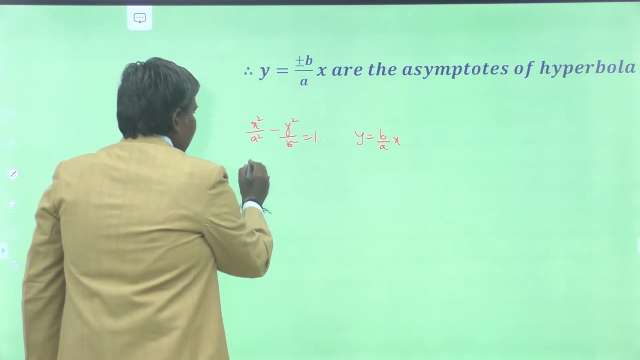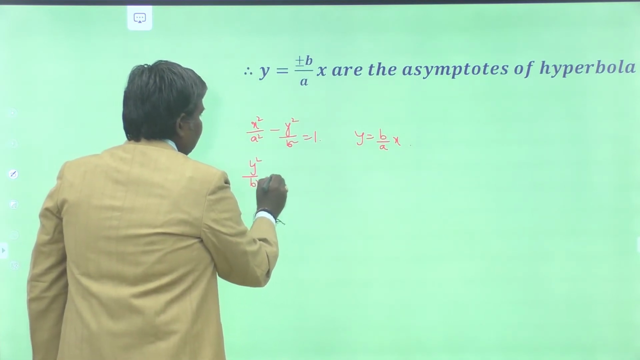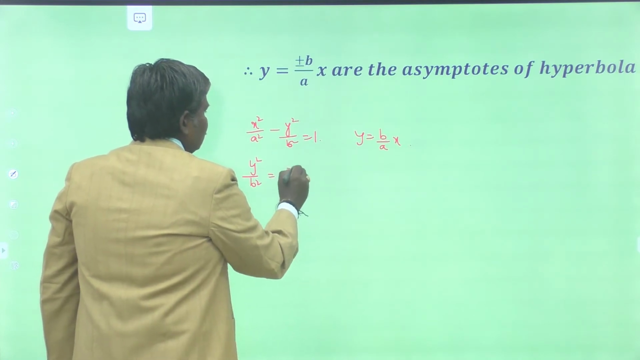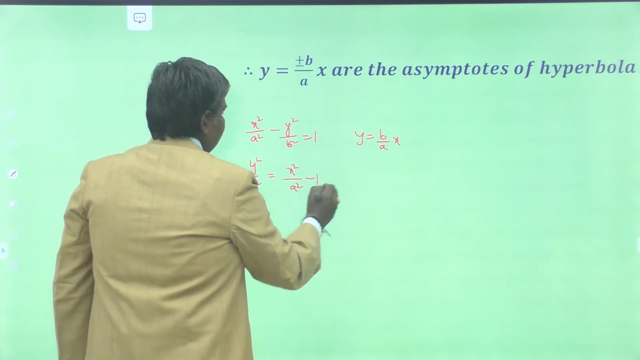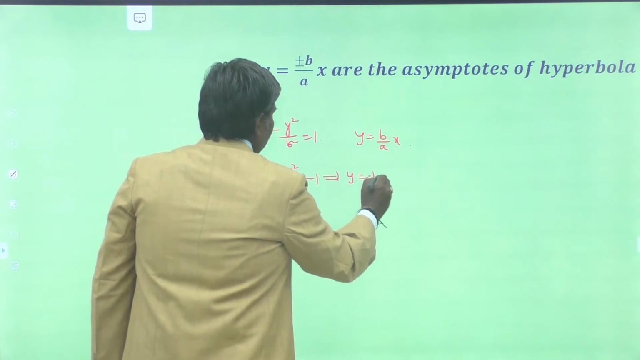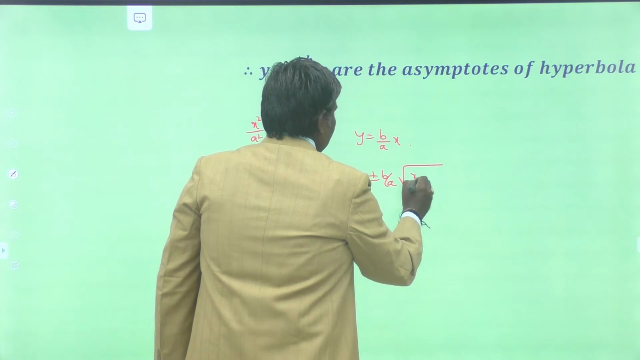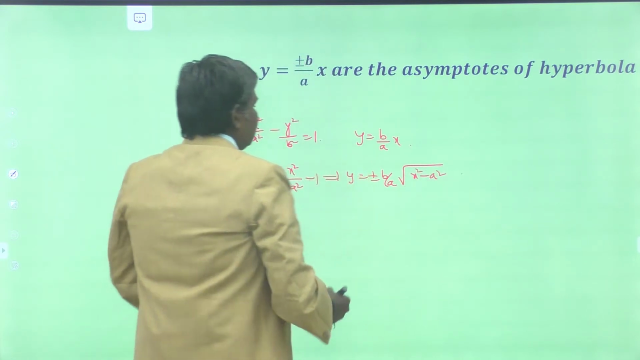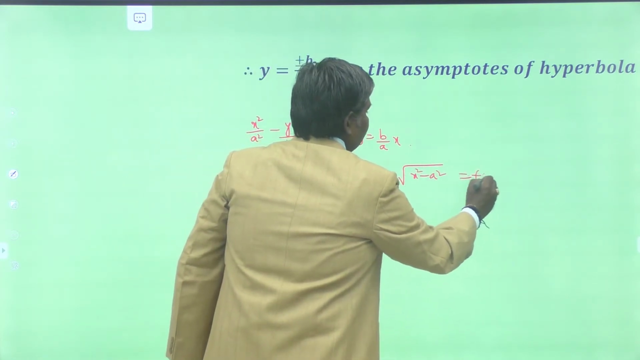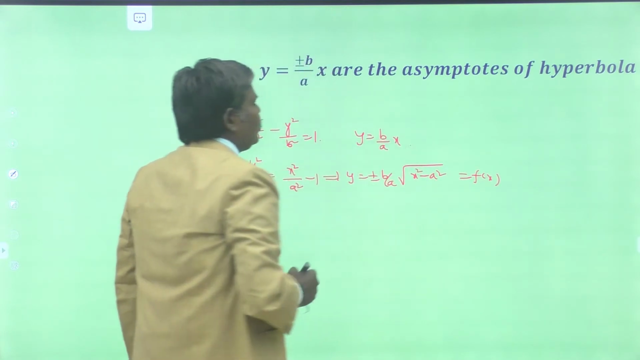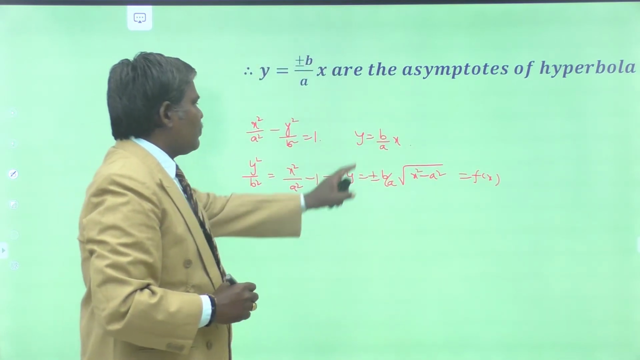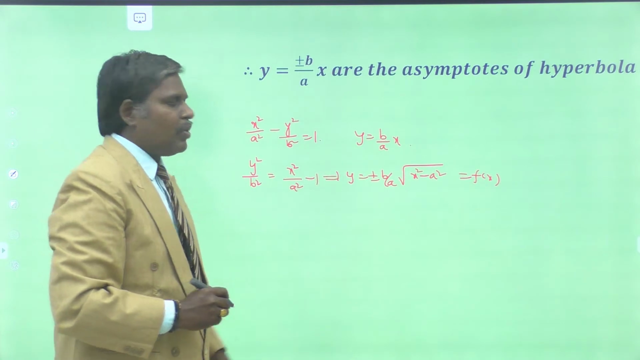That means what is y square by b square? y square by b square is equal to x square by a square minus 1. Implies y is equal to what? Plus or minus b by a into root of x square minus a square. This is the curve f of x. This is the line y is equal to b by a x. Some line is said to be an asymptote to that curve.